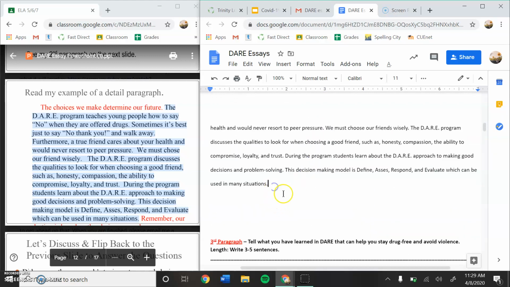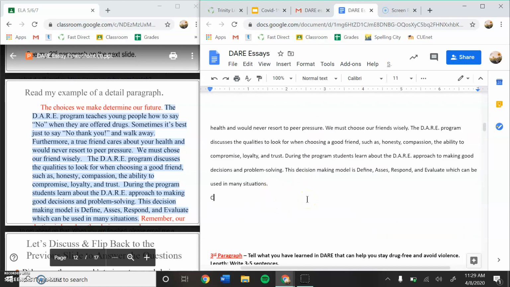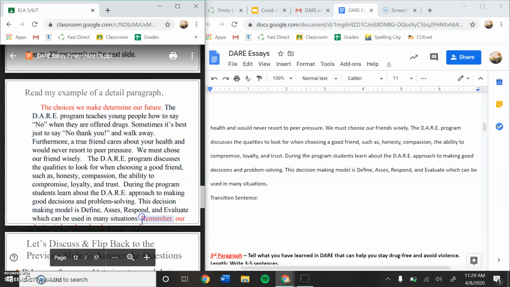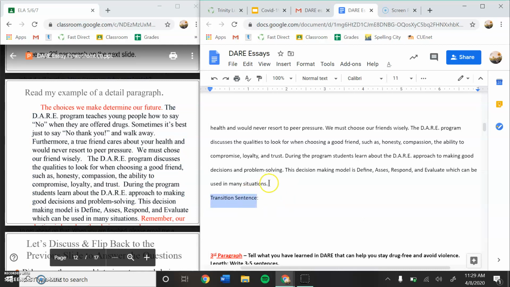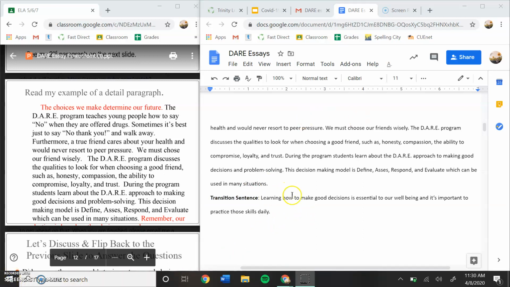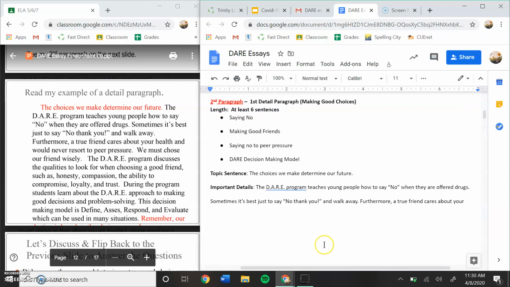And the very last thing that we need to do is make a transition sentence or a closing sentence. I can't read hers because it's kind of cut off, but I'll give you an example of this transition sentence here. We can put something like, learning how to make good decisions is essential for our well-being, and it's important to practice those skills daily. So now we have our second paragraph written.